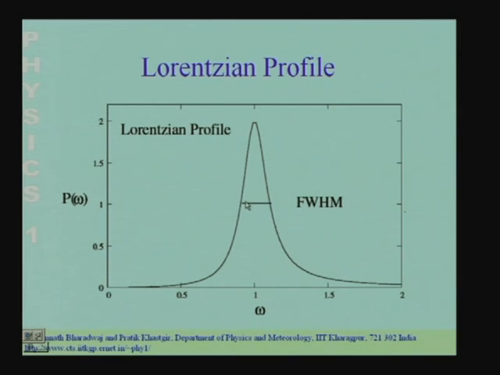If you have a situation where the damping is very small, you would have a very narrow peak, and your speaker would respond to only a very narrow range of frequencies. But this is not what we desire typically. Typically we would like our speaker to respond to a large range of frequencies, and the way to achieve that would be to introduce a large damping.